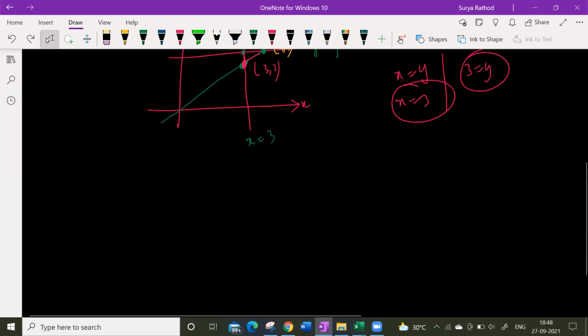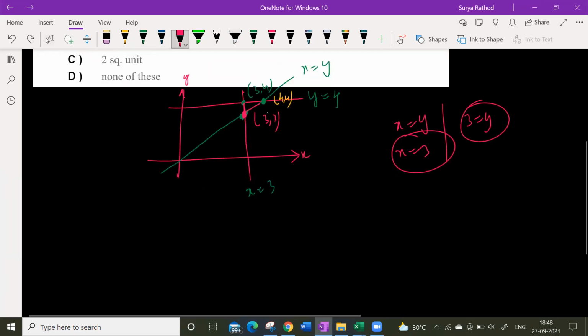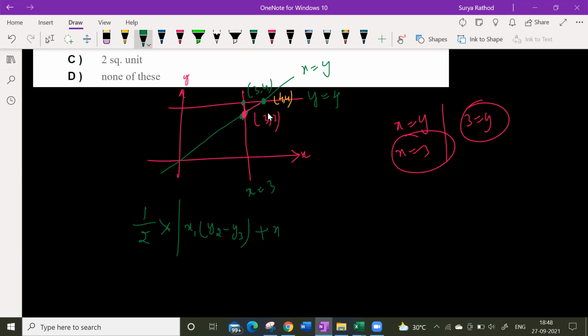How can we find out that? We know the formula. What is the formula? How many of you know this? Half into x1 (y2 minus y3). Sir, is it plus x2 (y3 minus y1)? Plus x3 into... Sir, shouldn't it be y3 minus y1?